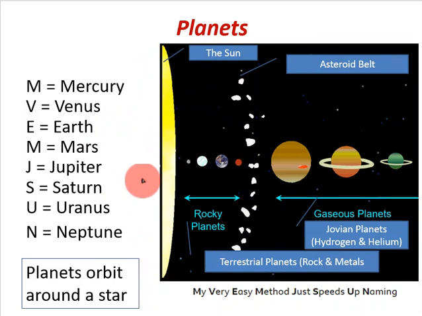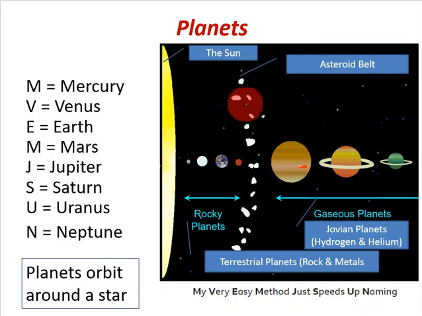And these are the planets that are in our solar system. You have the planets that are closest to the sun. These are called rocky planets. They're also called terrestrial planets, and they're mainly made up of rock and metal. That makes sense because these planets are very close to the sun. You're going to have much higher temperatures in here, and the rocky and metal planets have a much higher probability of surviving the heat of the sun.